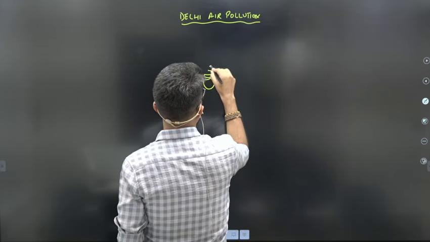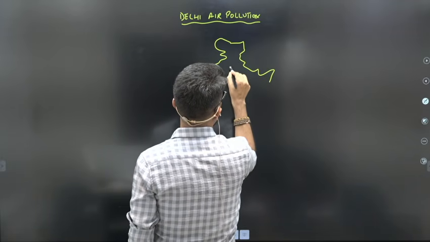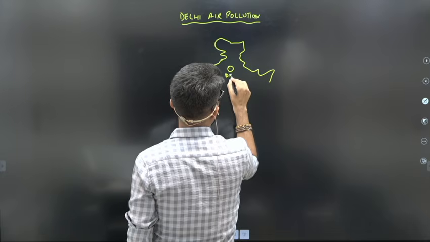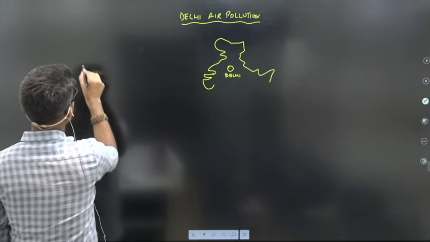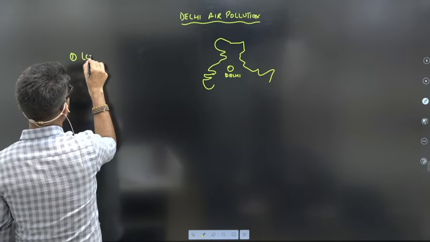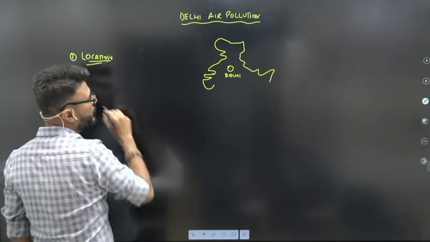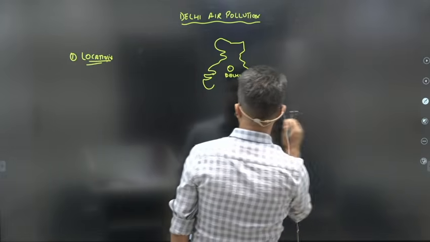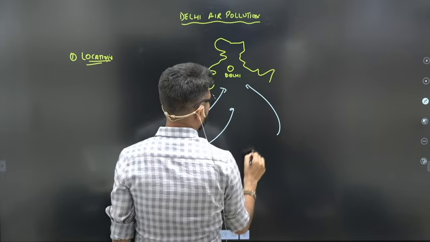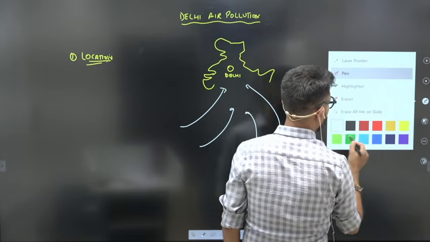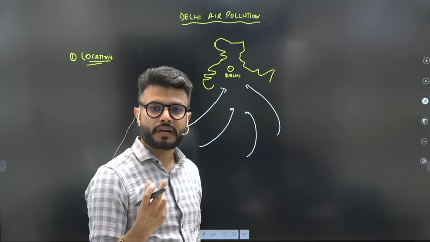If I roughly draw the North India map, here we have Delhi, right? So the first factor which we need to understand is the location of Delhi. Delhi is located far away from the influence of the Arabian Sea as well as the Bay of Bengal. That is why Delhi has continentality, the continental type of climate.